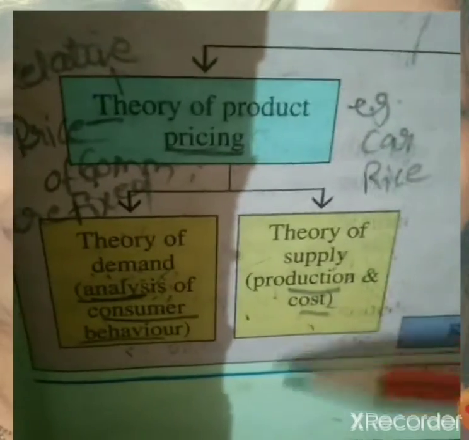We will do a quick recap of whatever we have discussed up to now, that is microeconomic theory. Microeconomic theory is broadly divided into three categories. First, theory of product pricing. Second, theory of factor pricing. Third, theory of economic welfare. Theory of product pricing is again subdivided into two categories. Theory of demand, that is analysis of consumer behavior. Second, theory of supply, that is production and cost of production.